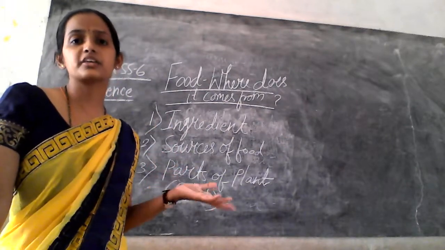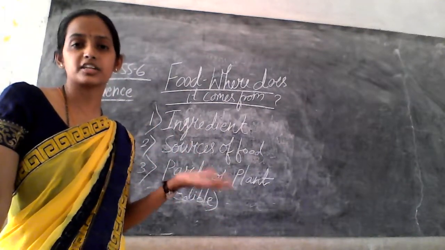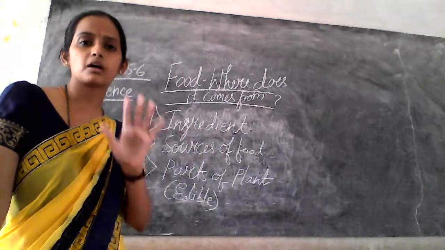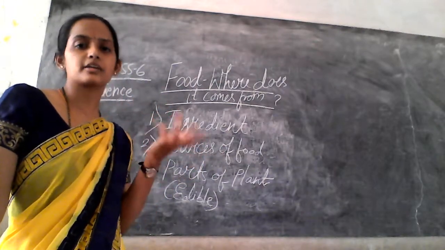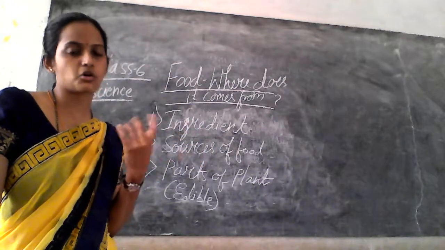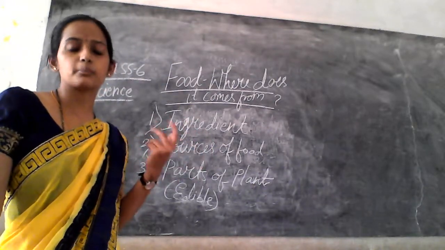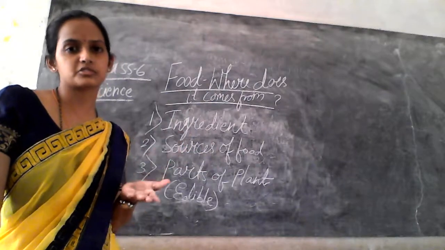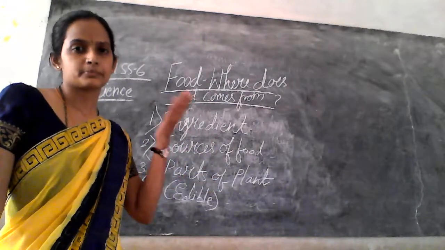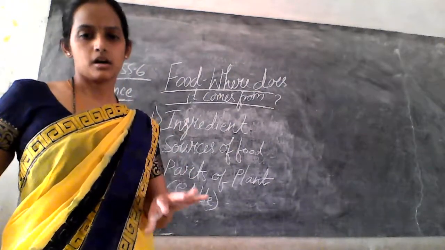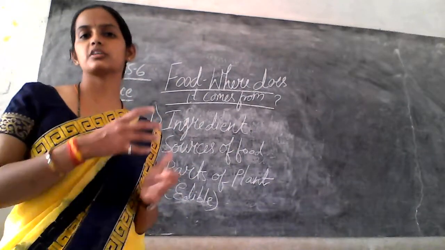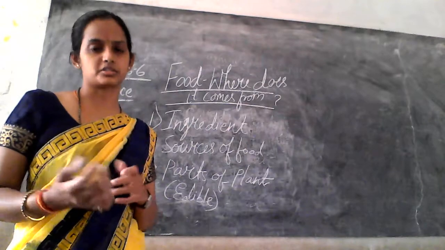So how do we get the fruits, vegetables and seeds? The farmer is the main person who grows the plants, and through them fruits, vegetables or grains develop or are produced, and those are transferred to us with the help of the farmer, right? So the farmer is the main person who transfers these food products to us, right?